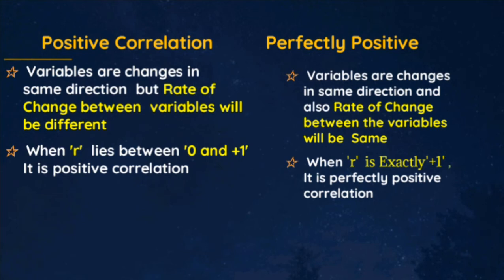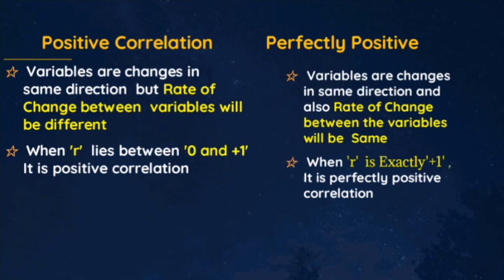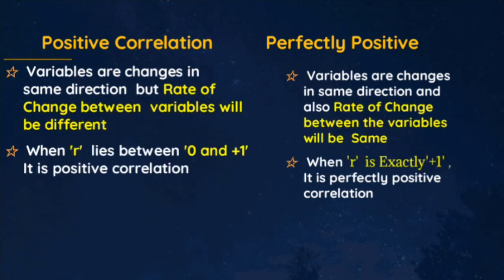In the case of perfectly positive correlation, variables are changing in the same direction. It means as in the case of positive correlation. And also the rate of change between the variables will be the same. It means the amount of change in one variable will result in a constant amount of change in another variable. It is the first difference.